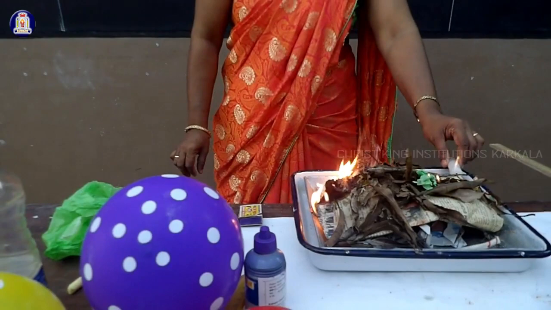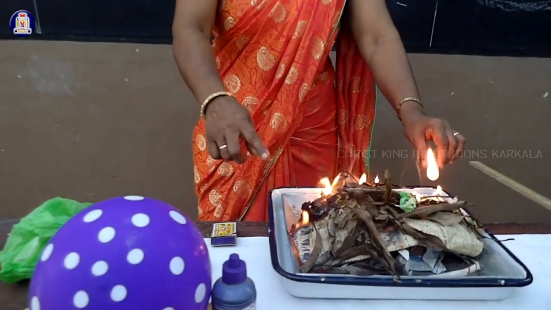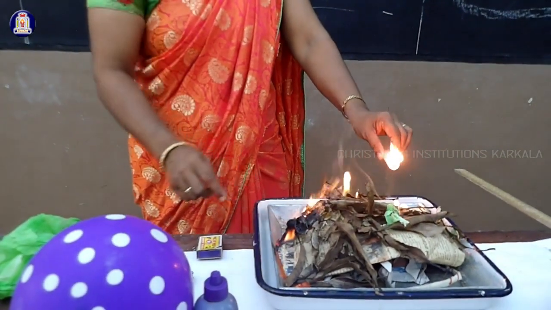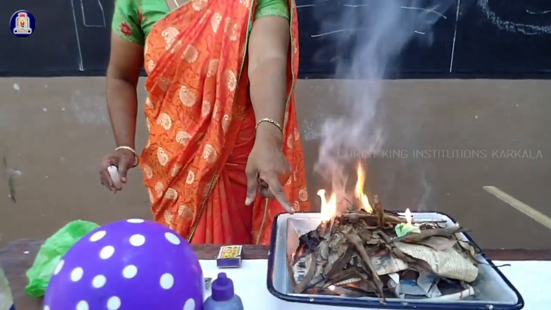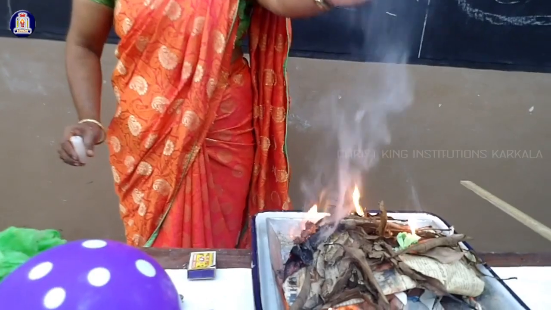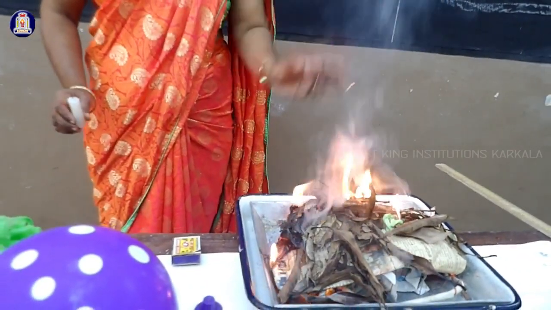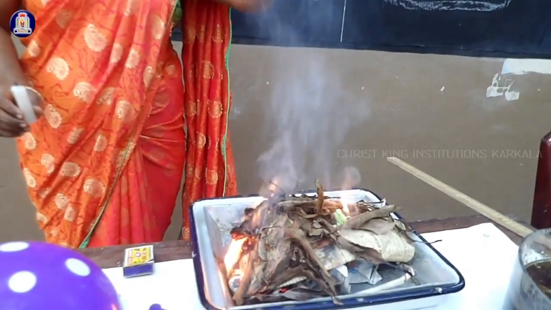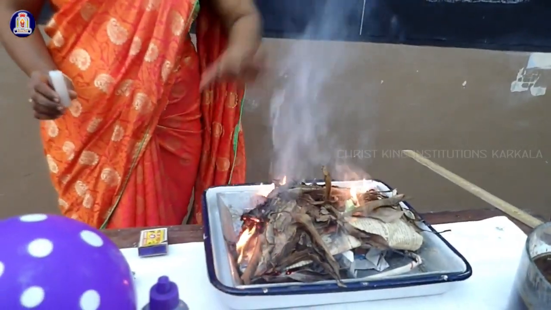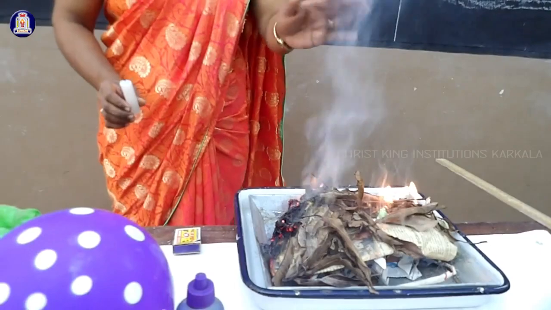This is just a demonstration. So it changed into, see the changes, a black residue, carbon particles and smoke. Imagine a little fire can fill this entire class with the smoke or with carbon monoxide, and imagine the condition on the earth's surface.